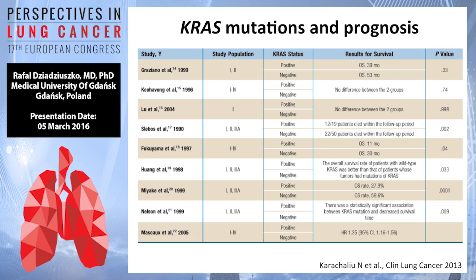more Far East studies report KRAS as poor prognosis, whereas Western studies do not typically find this association. This is mainly due to the fact that KRAS mutants are mutually exclusive with EGFR mutations, and the EGFR mutation proportion is higher in the Far East. So if you compare patients with KRAS mutants to the KRAS wild type, the proportion of EGFR mutants will be higher in the Far East, and these patients do better.